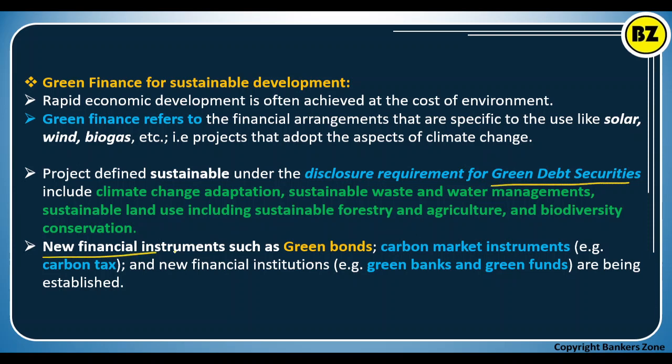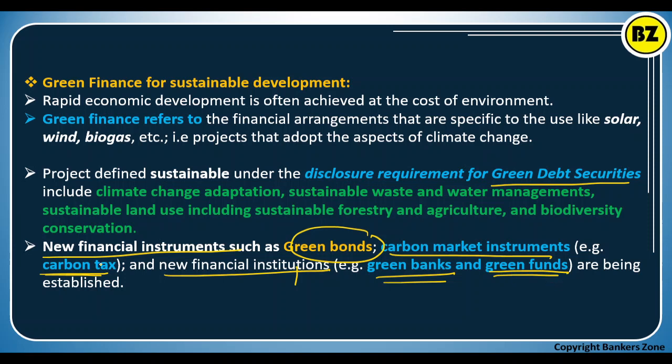Now new financial instruments, for example green bonds, then carbon market instruments, for example carbon tax, then new financial institutions like a green bank and green fund, these are now established. So this is the way we are moving towards green finance. Green bonds are very important. Then carbon tax: now the government is imposing taxes on carbon emission.